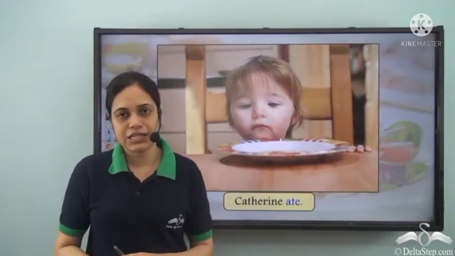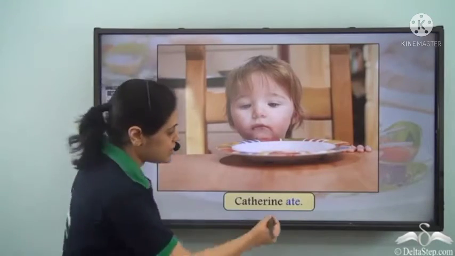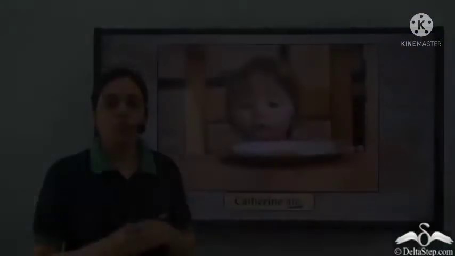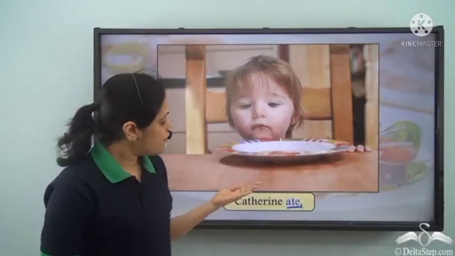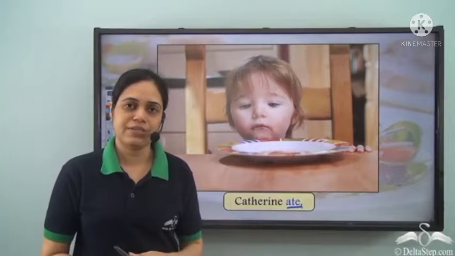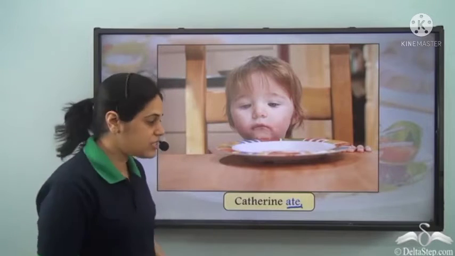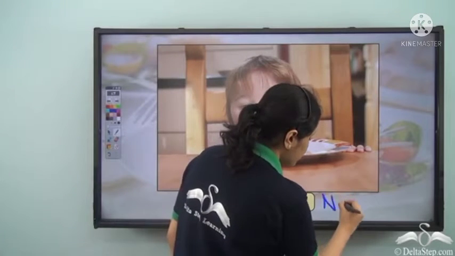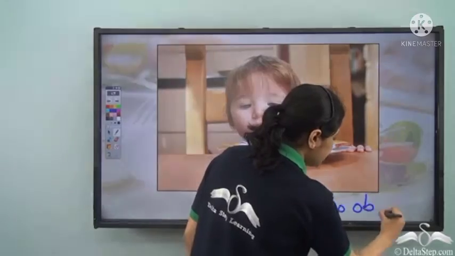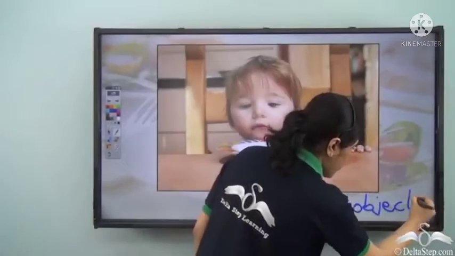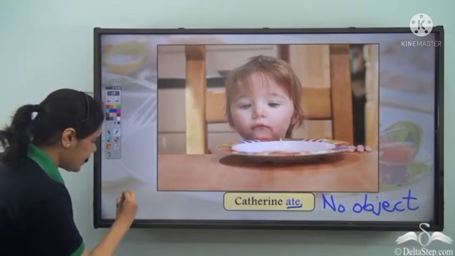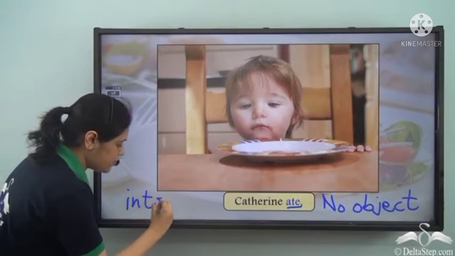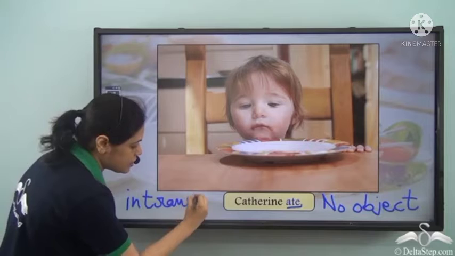Catherine ate. Now in this sentence, ate is the verb. What did Catherine eat? There is no answer. With whom did Catherine eat? Once again, there is no answer. So there is no object of the verb ate. So ate is an intransitive verb.